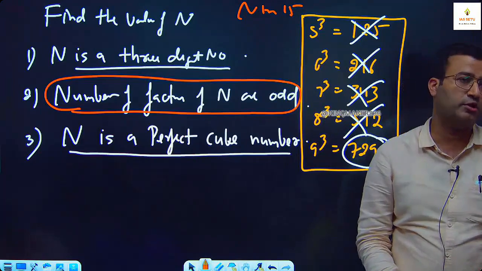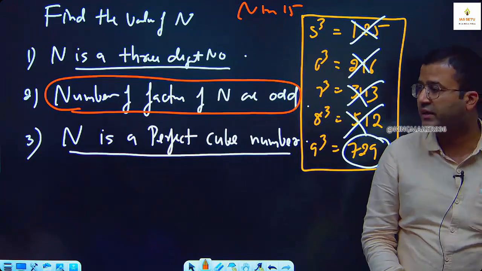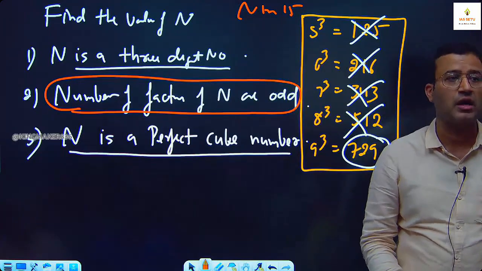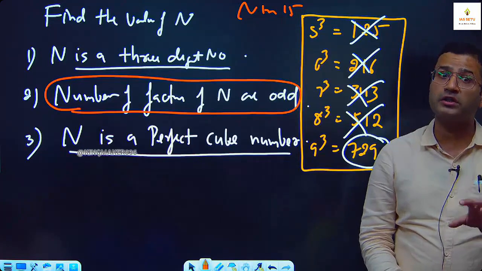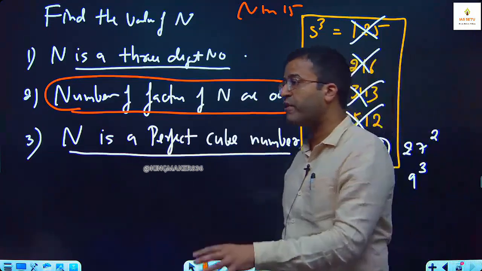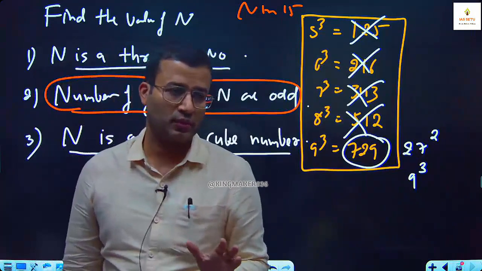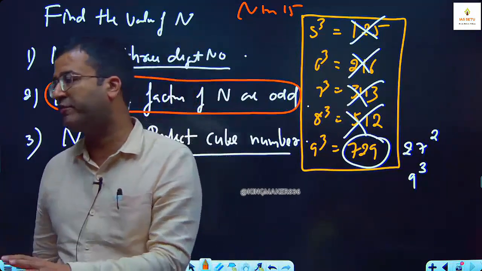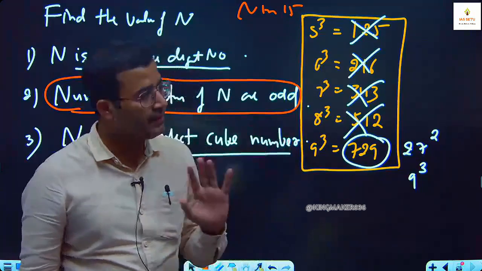अब किसका है वो नहीं पता. n has 11 factors, n has 9 factors, n has 7 factors, n has 5 factors, n has 3 factors. So you can directly say n is a perfect square number because only a perfect square number has an odd number of factors, whereas a non-perfect square number has an even number of factors. Am I clear?